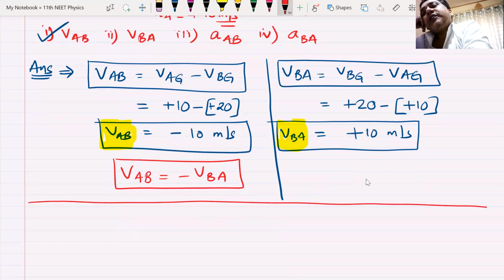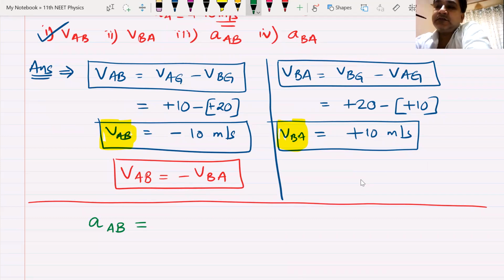Abhiram, can you unmute yourself and tell me how we'll be doing question number 3? Have you done this? Acceleration of A with respect to B. Anyone has done this question? Please raise hands. Nayan, Abhiram, Akshay, Vishal, Tanu, Niharika, Vasant, Tarun. Acceleration of A with respect to B. It's very simple. Similar lines.